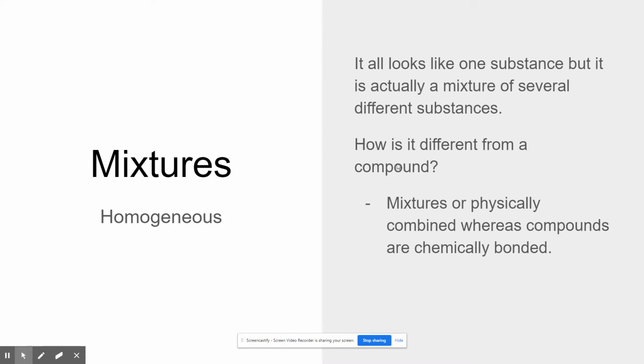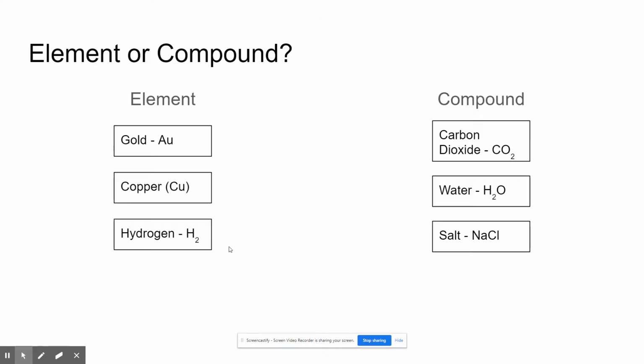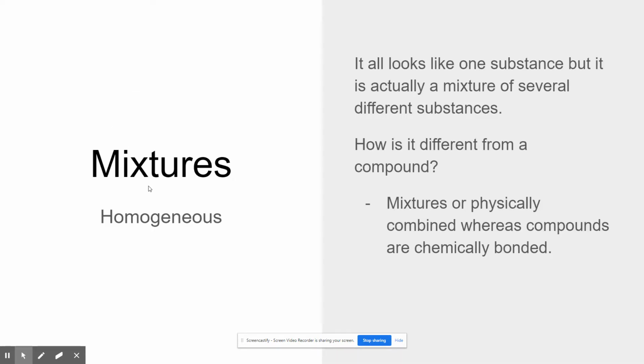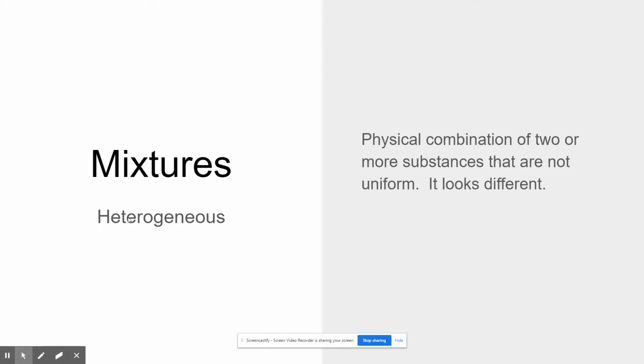How is it different from a compound, you might say? All right, well, this is a mixture. A mixture is different from a compound because a compound is chemically bonded together, whereas mixtures are just physically combined. Mixtures are physically combined, whereas compounds are chemically bonded. All right, so mixtures can be homogeneous, where they all look like one substance. They're physically mixed together, but it's actually two different substances.